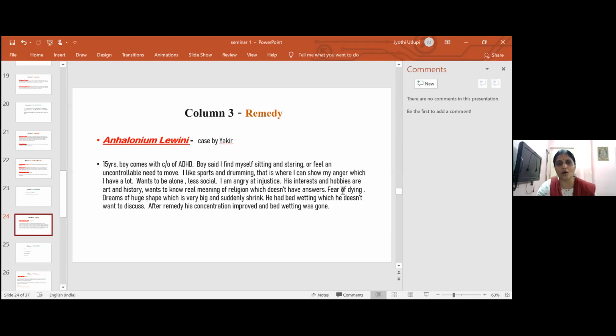His interest and hobbies are art and history because he wants to know the real meaning of religion, which he never got. He has fear of dying, dreams of a huge shape, which is very big, and suddenly that shape shrinks. He had bedwetting, which he never wanted to discuss. After giving anhalonium remedy, his concentration improved and his bedwetting has gone.